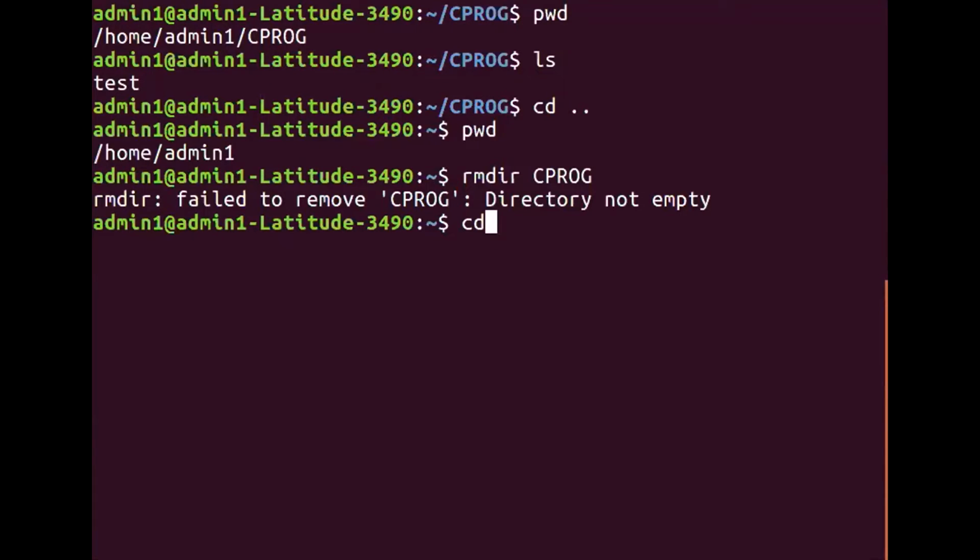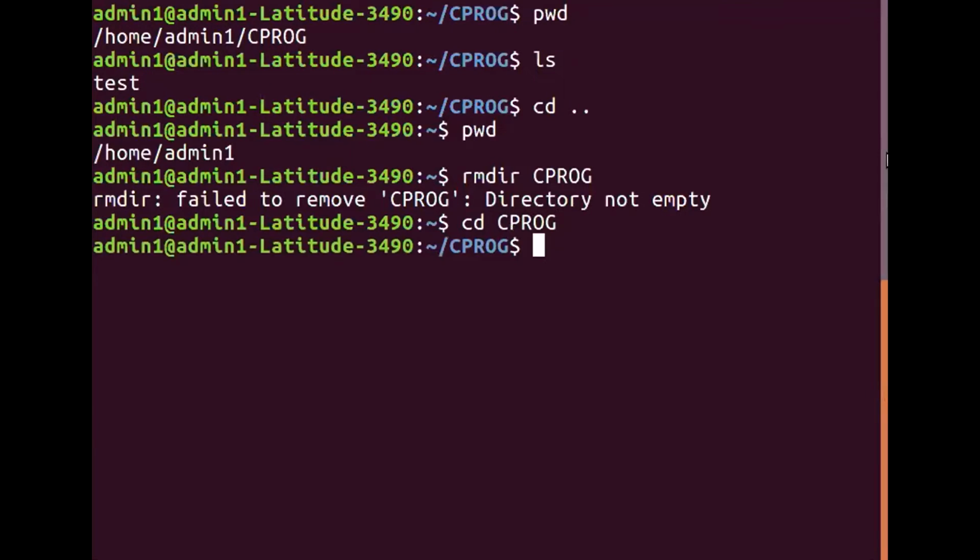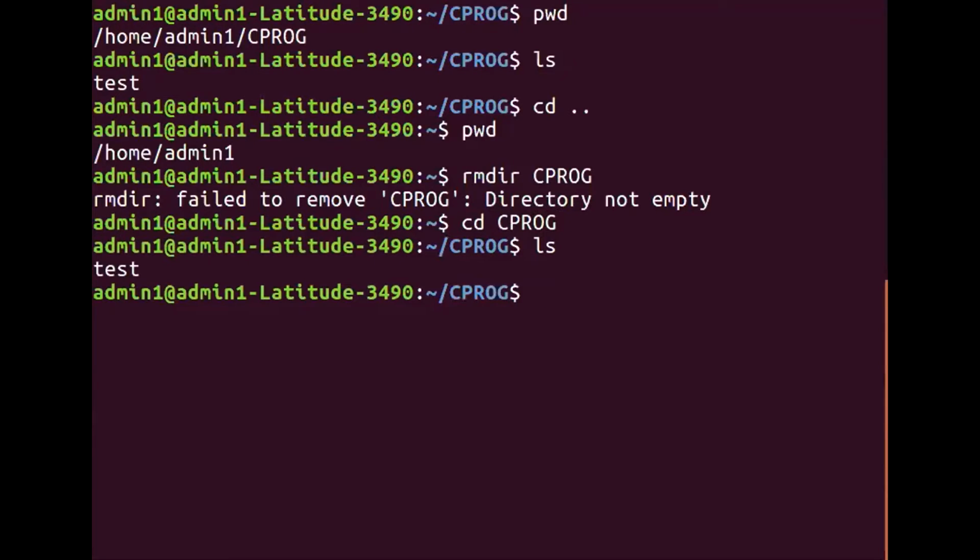So first, I will go to CPROG. I will check there's a file called test, right? Now I have to remove this particular file test. Which command will I use?